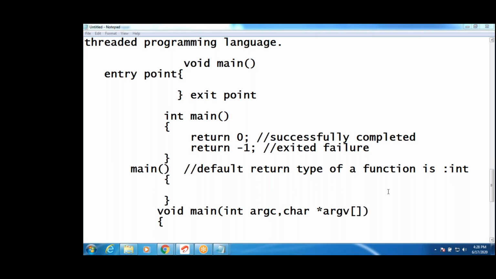What is the purpose of return -1? That is exit failure. It means that level is not completed, so you have to stay on the same level. The game receives the status of that program, and then it decides.